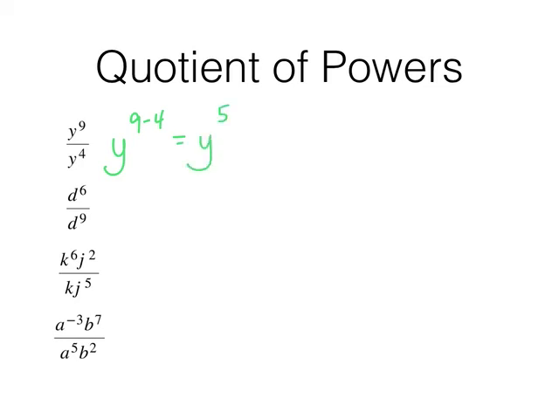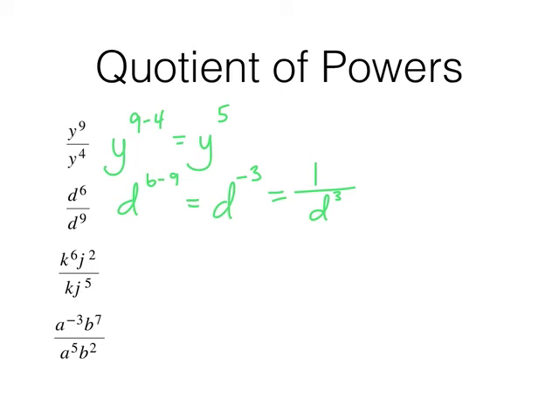D to the 6th over d to the 9th is d to the 6 minus 9, or d to the negative 3, which must be rewritten. Whoop, nope, that's not how it's rewritten. Try that again. As 1 over d to the 3rd power. Remember, an exponent tells you to multiply repeatedly. A negative exponent tells you kind of to divide repeatedly. That's why it ends up in the denominator.